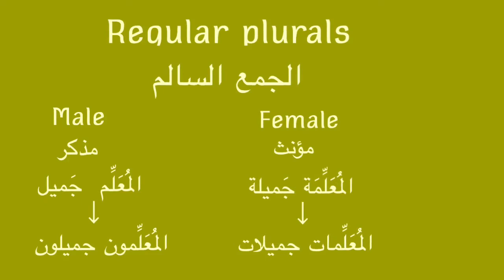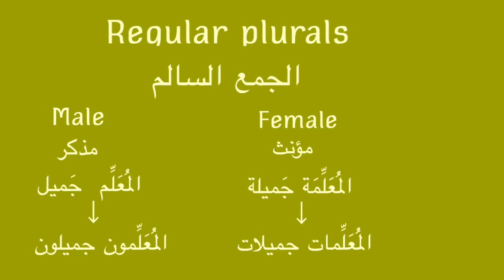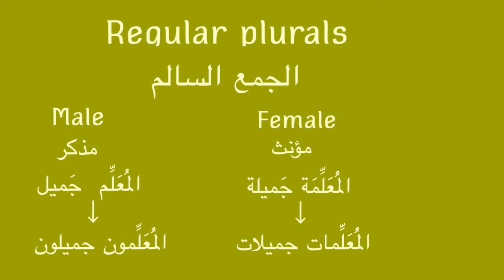Now going for the female part, the mu'annath, the rule here is to add alif wa ta at the end of the word. So let's see the example. I gave the same example that I gave in the male part. Instead of al-muallim, I wrote al-muallima, adding a ta marbuta to make it female. Jamila, also adding a ta marbuta to the adjective.